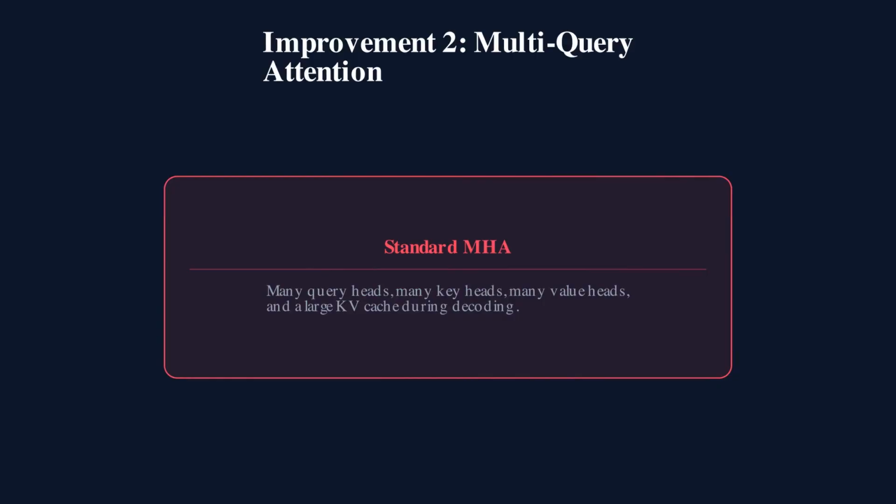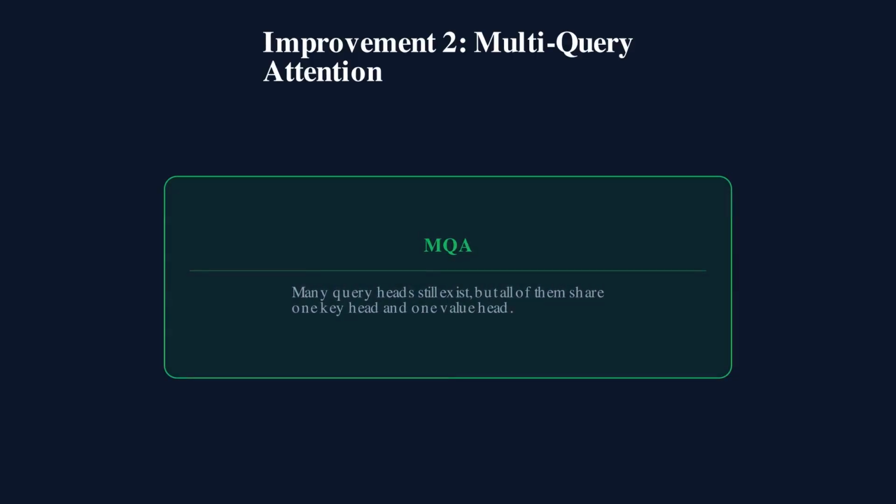Multi-query attention targets inference memory directly. Instead of keeping separate keys and values per head, all query heads share a single key head and a single value head. That makes the KV cache much smaller and cuts memory traffic during decoding.